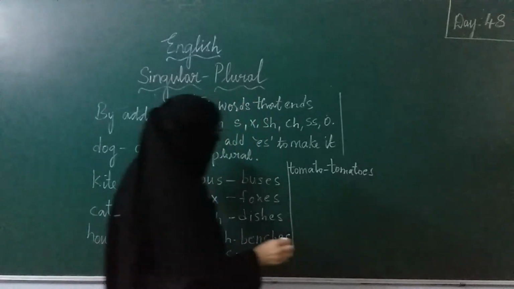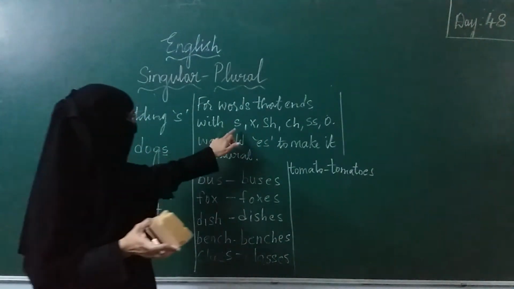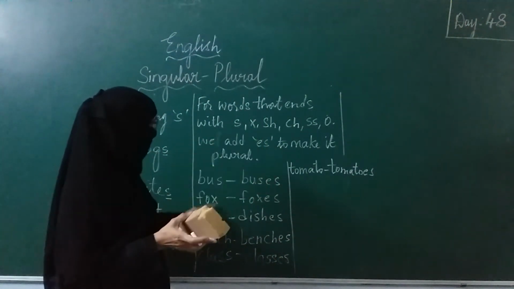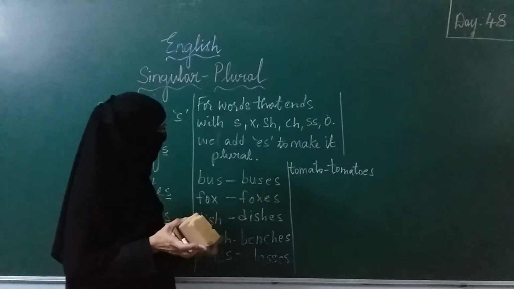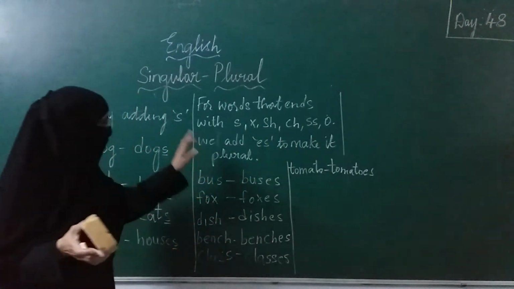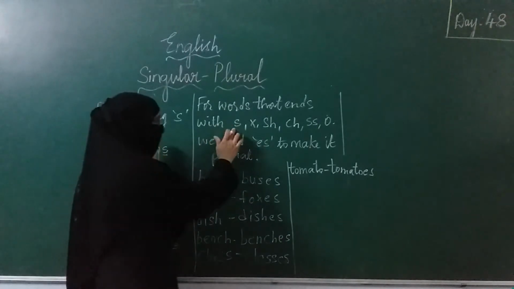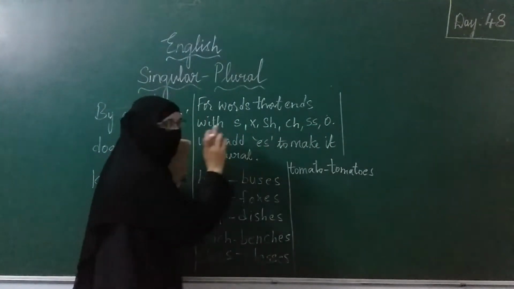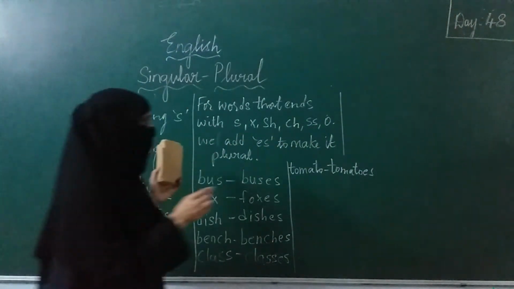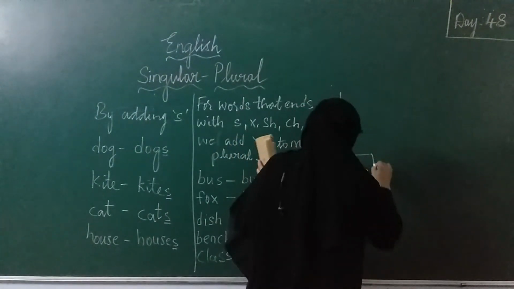Yes. So I have written the words ending with S, X, SH, CH, double S, O. Remember, whenever a word is ending with these, we have to add ES to make it plural. Is it clear?